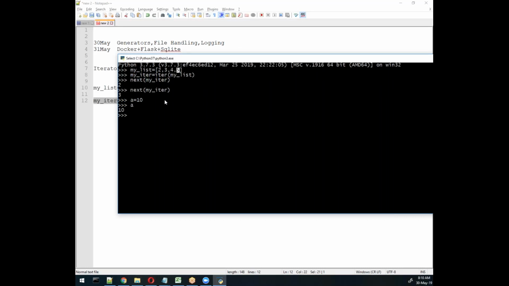Okay, so let me try with another thing. Now what happens when we try to execute next on my_iterator? So what would be the next value now? 4. 4, and then again, 5. Now any suggestion?